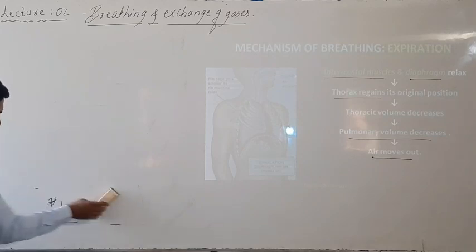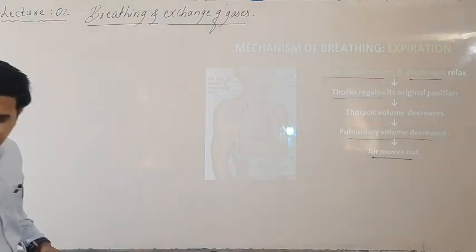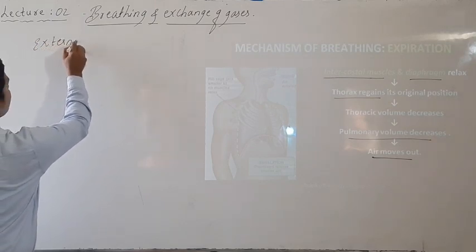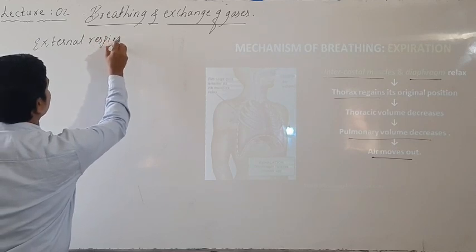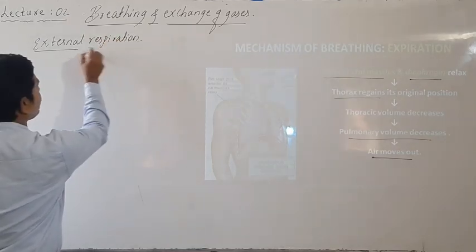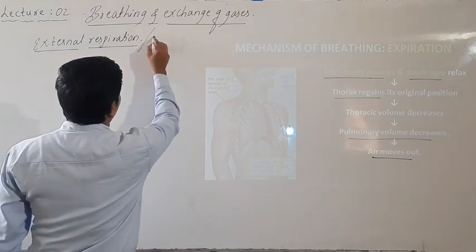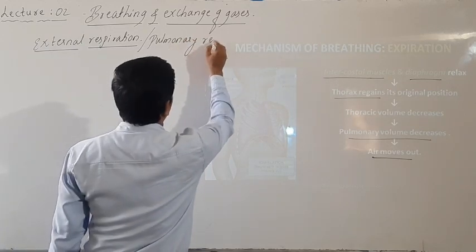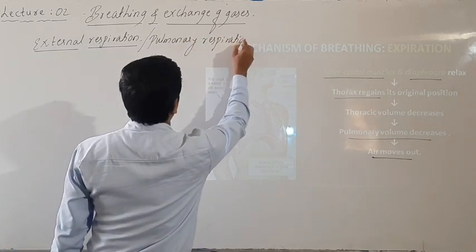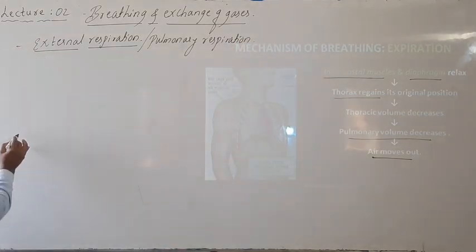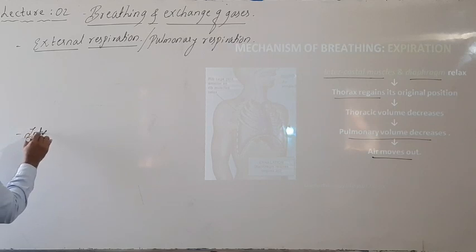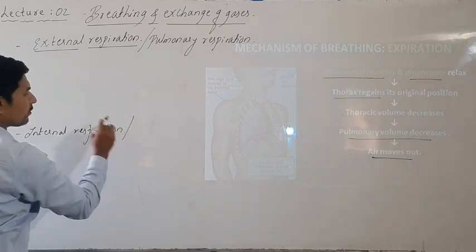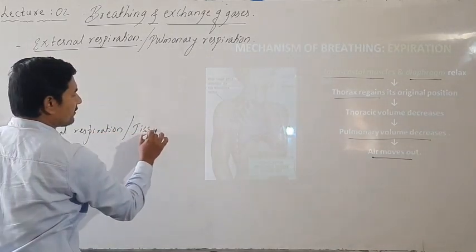Now, as far as internal respiration and external respiration are considered, external respiration is also called pulmonary respiration, and the second one is internal respiration, also called tissue respiration.